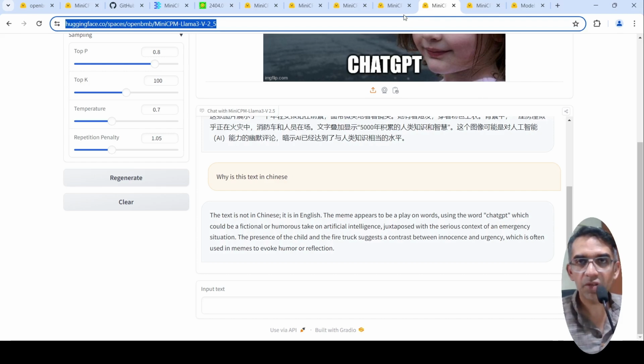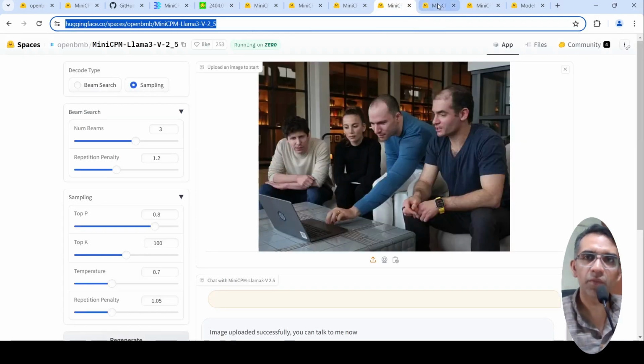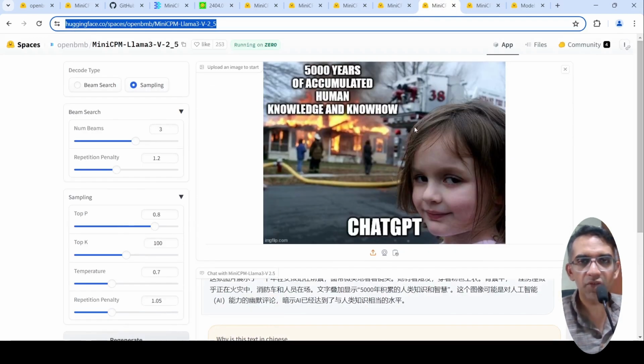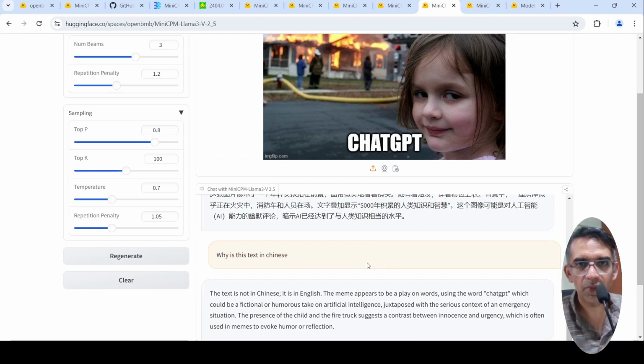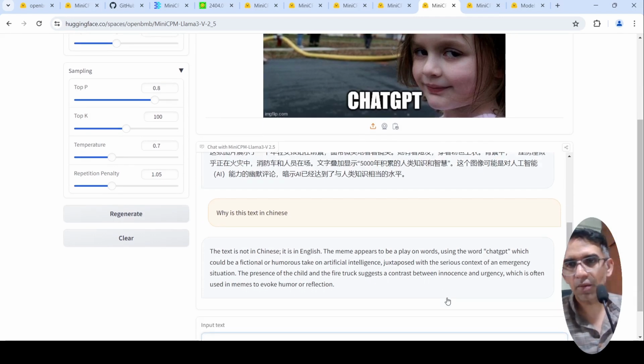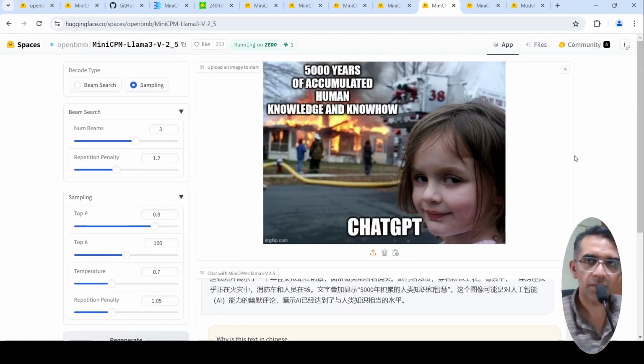I tried another image, and all these images are quite successful in GPT-4 Vision. So I gave this meme and asked it to explain it. ChatGPT kind of burning all the human knowledge, right? Basically, ChatGPT has come up and it knows all the human accumulated knowledge. That's the idea over here. When I asked this question, it just gave me some random Chinese characters. Then I asked why is the text in Chinese? Then it says, no, this text is in English. It talks about a meme, but it's not able to actually explain this meme properly.